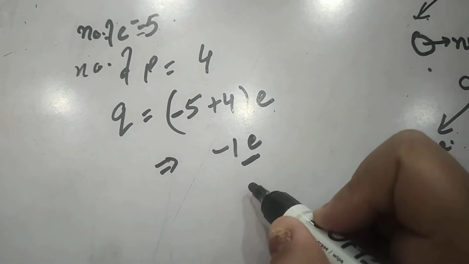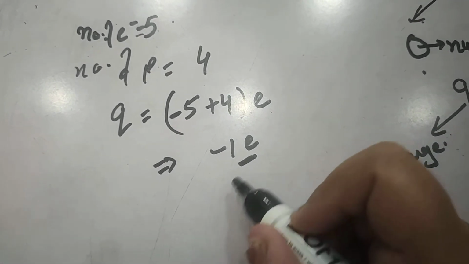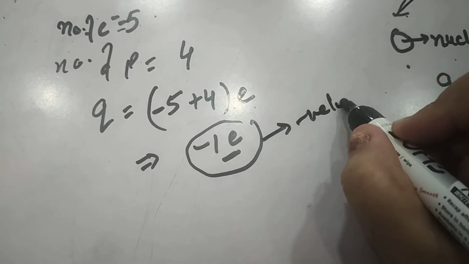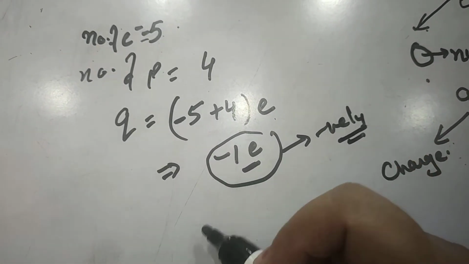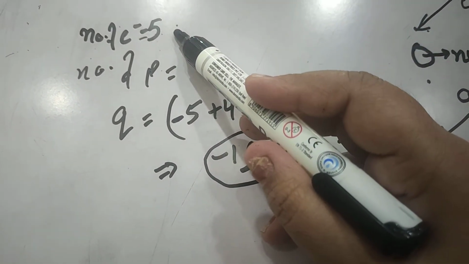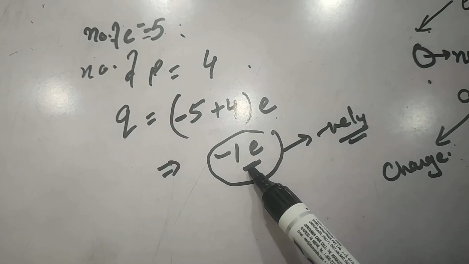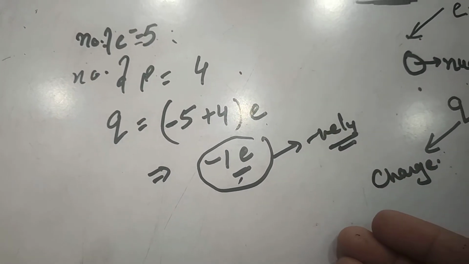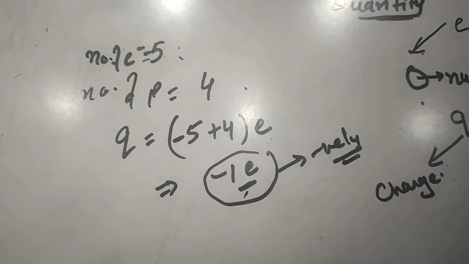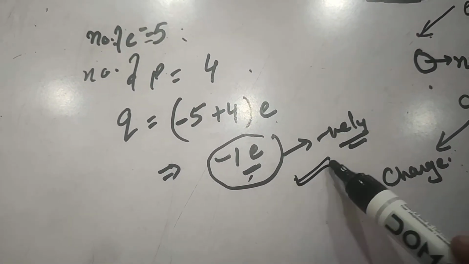It means the excess charge on the body will be −e, and that body will be negatively charged. And if the number of protons is more and the number of electrons is less, in that case we will have +1 or whatever the value, and accordingly that charge will exist over the body.